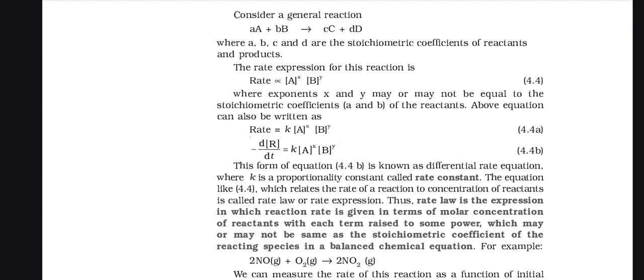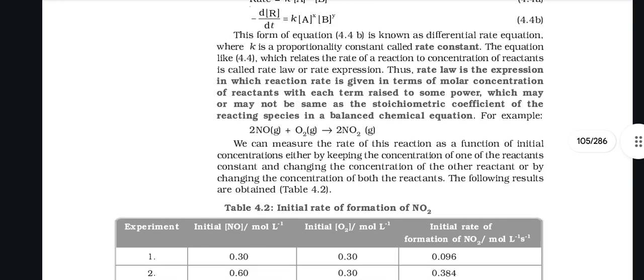An equation like 4.4, which relates the rate of a reaction to the concentration of reactants, is called the rate law or rate expression. Thus, rate law is the expression in which reaction rate is given in terms of molar concentration of reactants, with each term raised to some power which may or may not be the same as the stoichiometric coefficient of the reacting species in a balanced chemical equation. For example, 2NO plus O2 gives 2NO2.